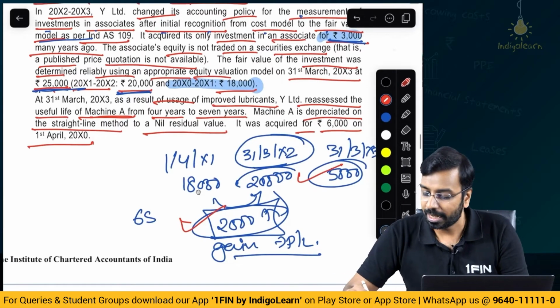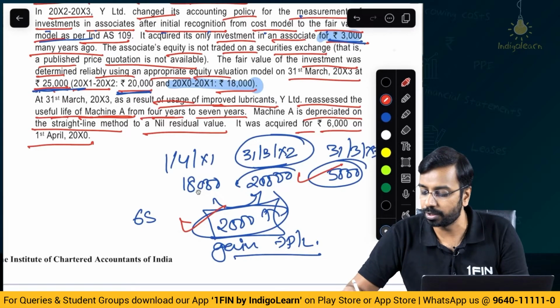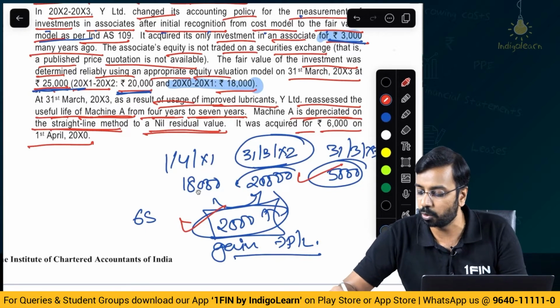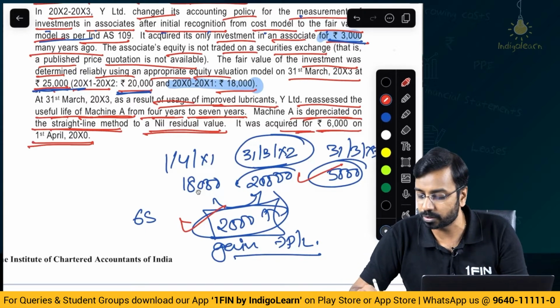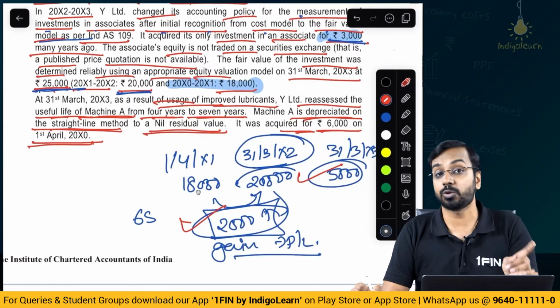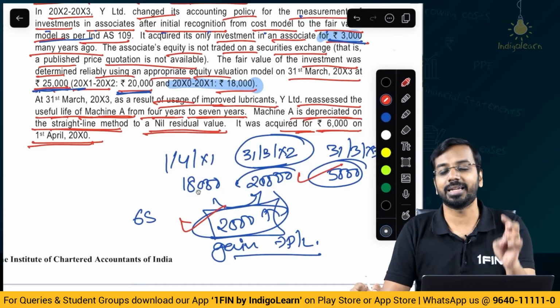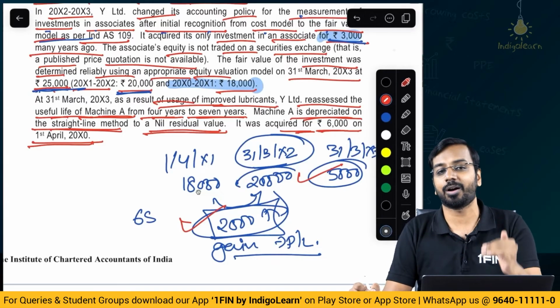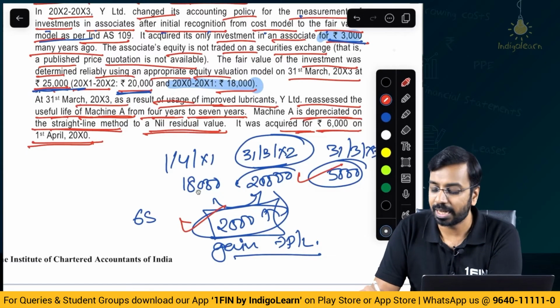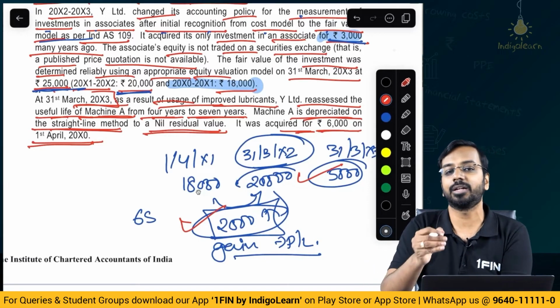Third, as a result of improved lubricants, Y Limited reassessed the useful life of machine from 4 years to 7 years. Machine is depreciated on SLM basis to nil residual value. It was acquired at 6,000 on 1st of April of year 0. Now this is a change in accounting estimate. First one was an error, second one is a change in policy, third one is an estimate. Change in estimates are accounted for prospectively. When did they change? At 31st March of year 3. Means in the current financial year, they have reassessed the estimated useful life.